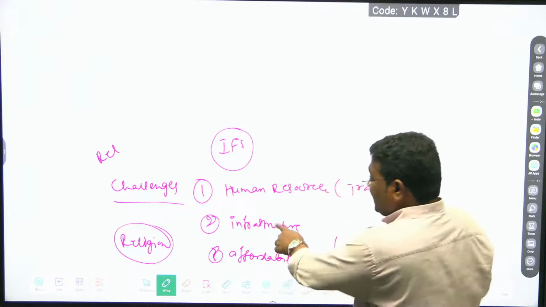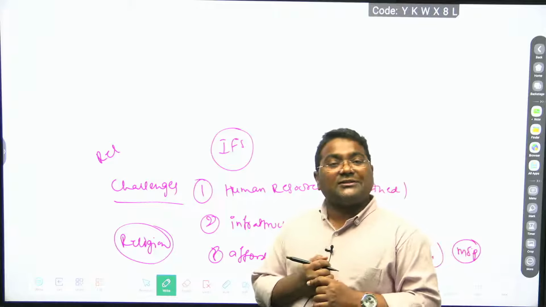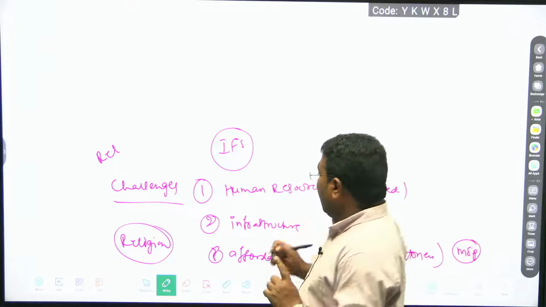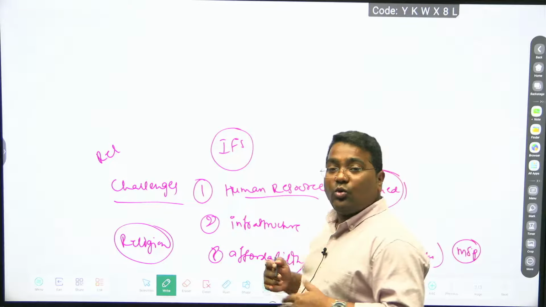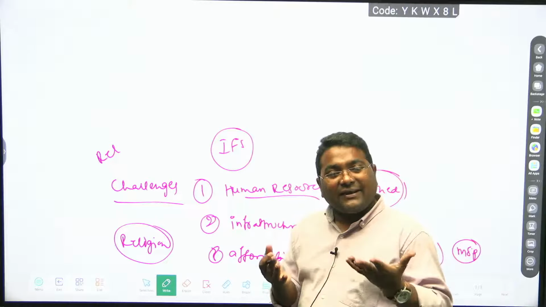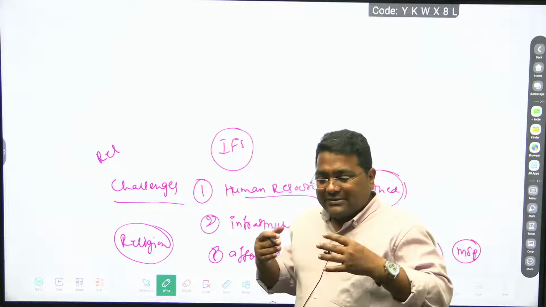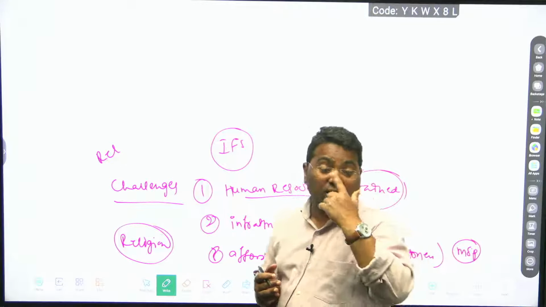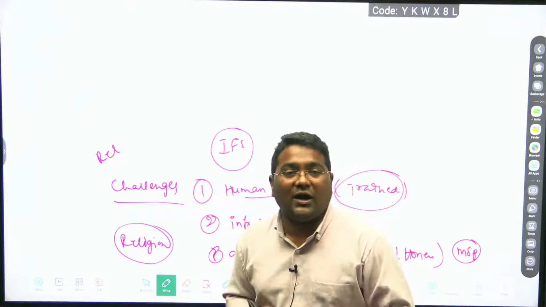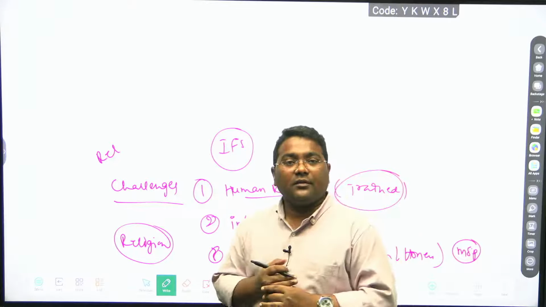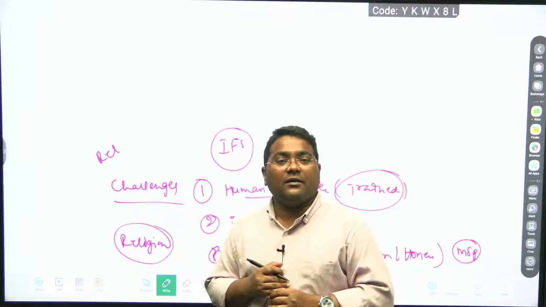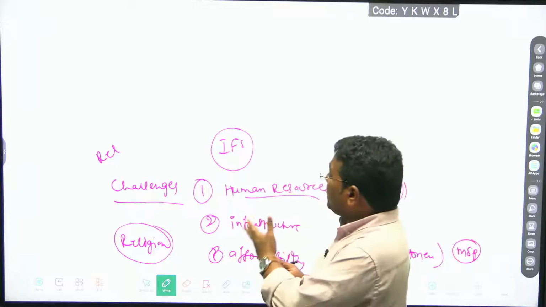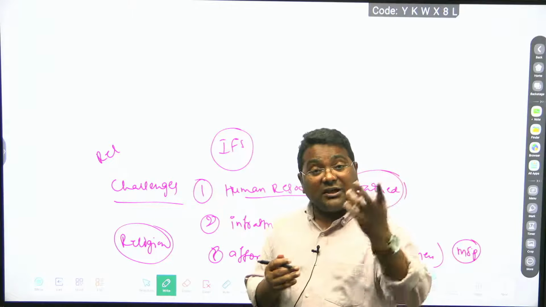Infrastructure is required in the integrated farming system. Small and marginal farmers do not have it, so how can they afford it? And human resources are not trained, so how can we use it? Integrated farming system is also not helpful in arid and semi-arid regions, because if you grow any cow or buffalo, it will consume and drink more water, but water is not present. When there is a water crisis, you cannot go for the integrated farming system. That is also one of the reasons.